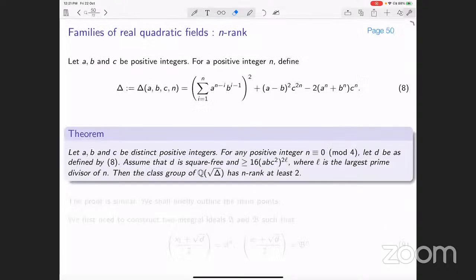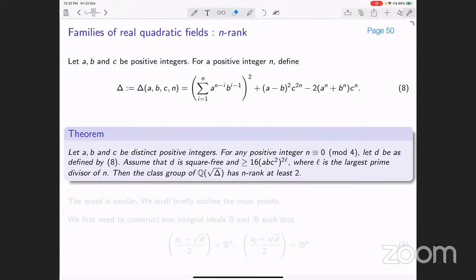Now, this is a simple proof, and similarly, for real quadratic fields, we have the theorem. So let us form this number delta, which is the same d with minus sign. And the theorem is, let A, B, C be distinct positive numbers.